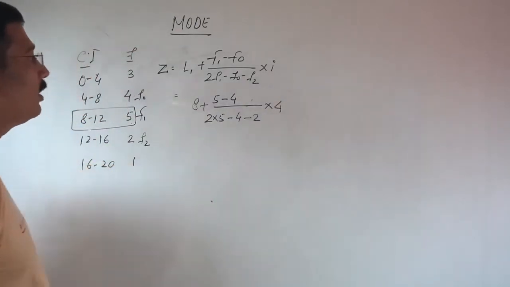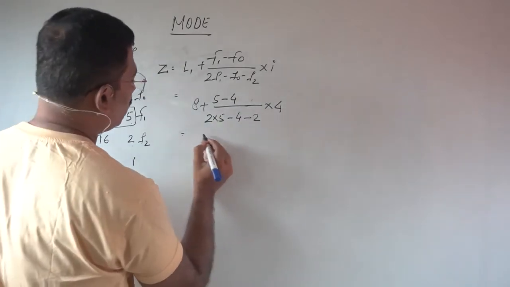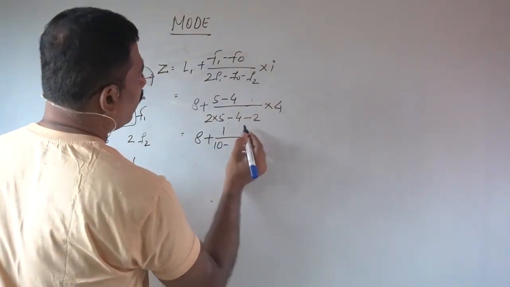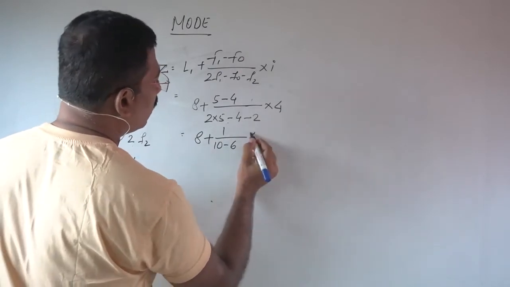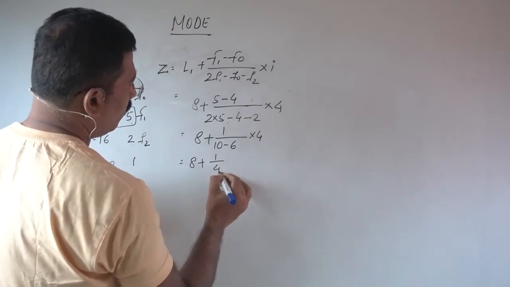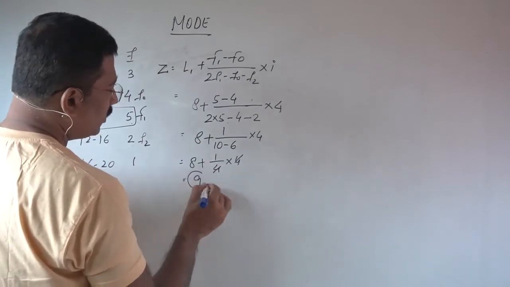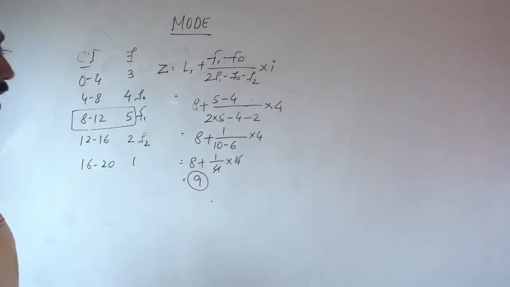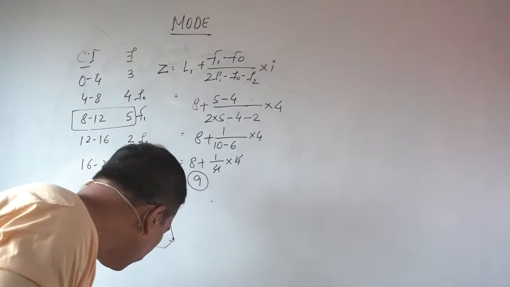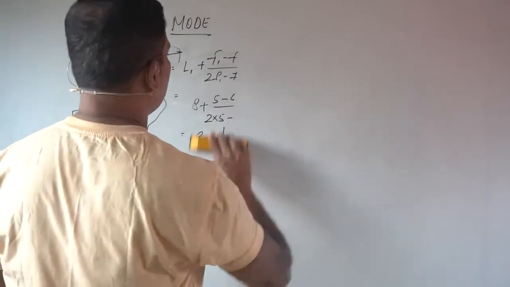The answer should come between 8 to 12, otherwise the result will be incorrect. Now calculate. 8 plus (5 minus 4), which is 1, upon 2 fives are 10, minus 4 minus 2, which will be 4, into 4. 4 will be cancelled. So 8 plus 1 will be 9. This will be our answer. I don't think there will be any problem in this question. Okay, so I'm explaining one more. Very clear now? Now the next.